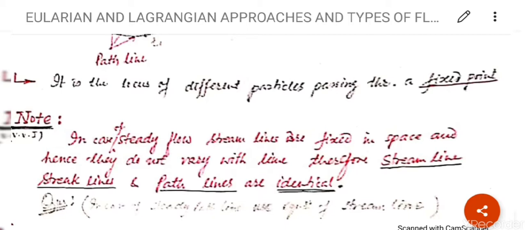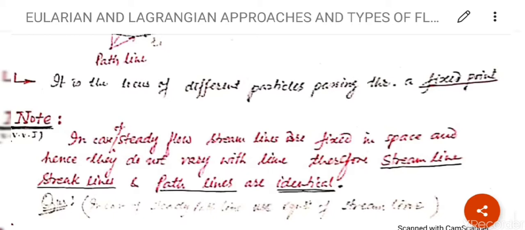Now a very important point and the last point of this chapter, note this point. In case of steady flow, streamlines are fixed. You know that for steady flow, dv upon dt and d rho upon dt are equal to 0. In case of steady flow, streamlines are fixed in space, and hence they do not vary with time. Therefore, streamline, streak line, and path lines are identical.